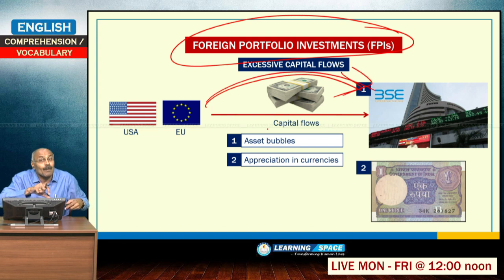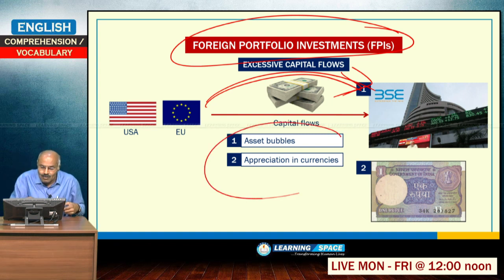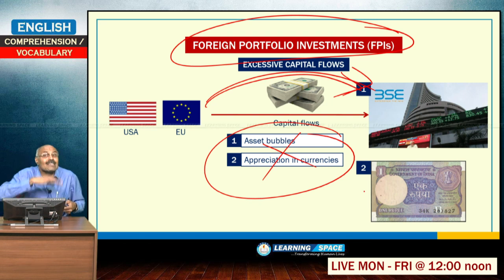This is known as capital flows. If excess capital flows are there, that may lead to asset bubbles and appreciation in currencies, but normal flows will not cause this. If the flows are normal, nothing will happen.